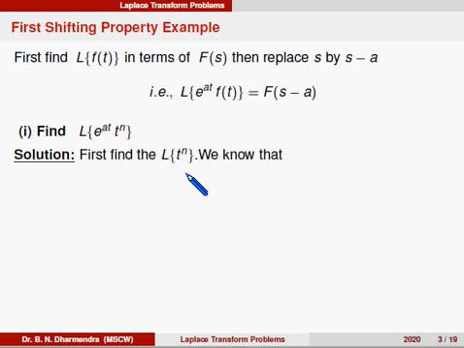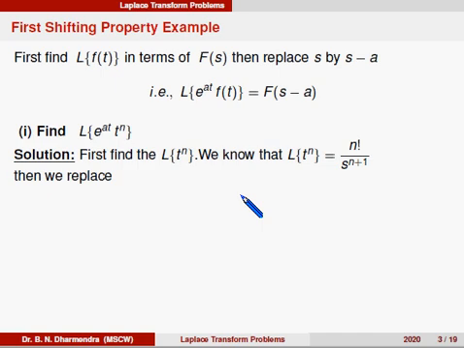We know Laplace of t power n is equal to n factorial divided by s to the power of n plus 1. In the earlier class we discussed Laplace of t to the power of n, that is n factorial divided by s to the power of n plus 1, or gamma of n plus 1 divided by s to the power of n plus 1.